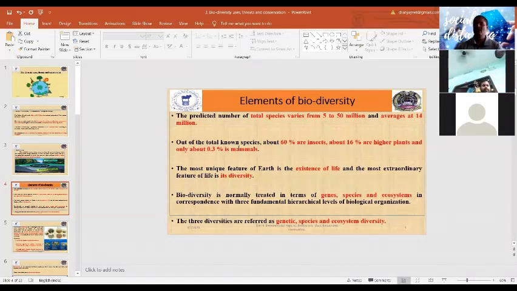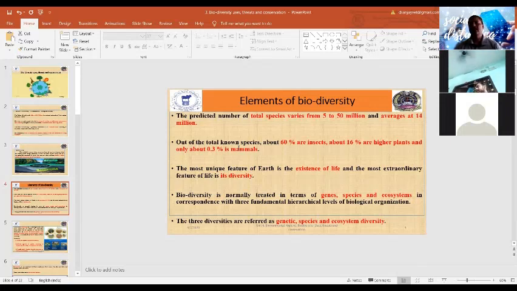All forms of life on earth have their unique or extraordinary features, and that is a major part of the survivability of life in any ecosystem or on the earth.